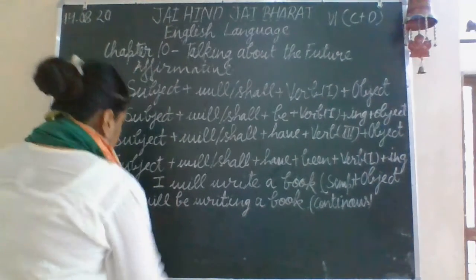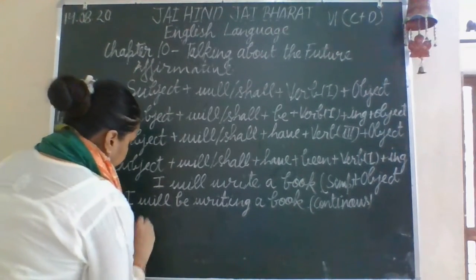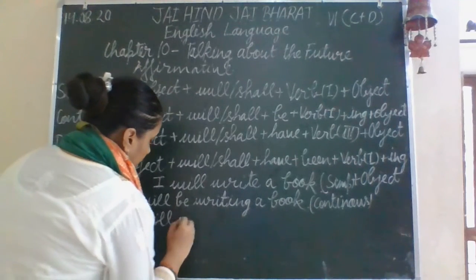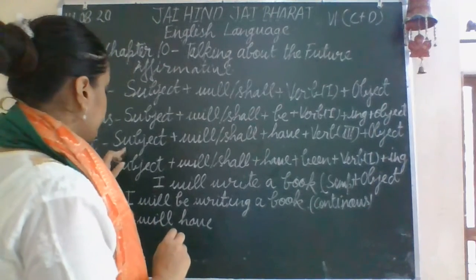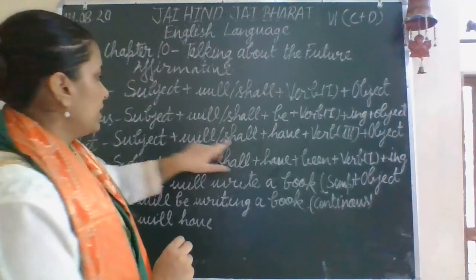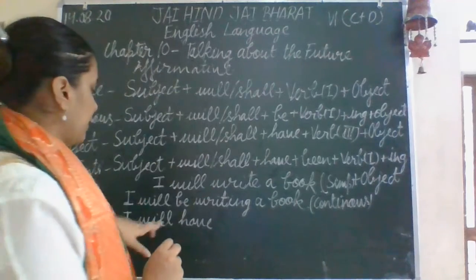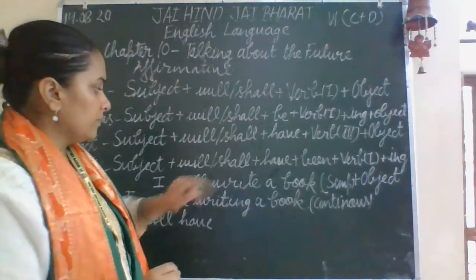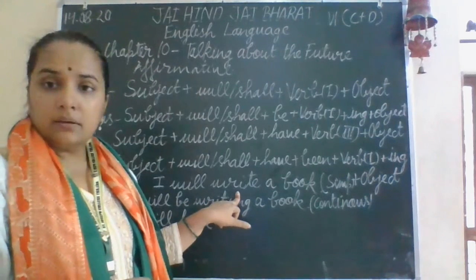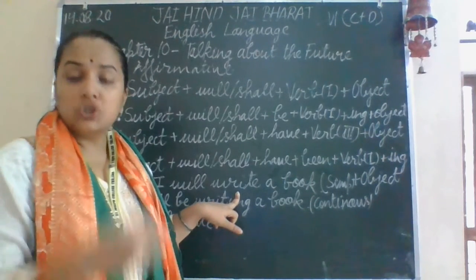Now the third one, the future perfect tense. For this, if I take the same example, I will have. Subject is I. Between the will or shall, I have taken will. Have. Now the third form of the verb. So here, write, wrote, written.